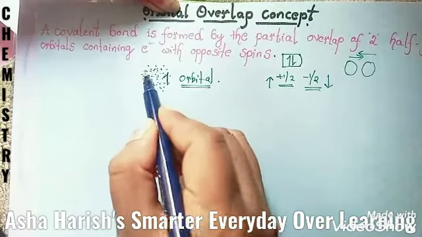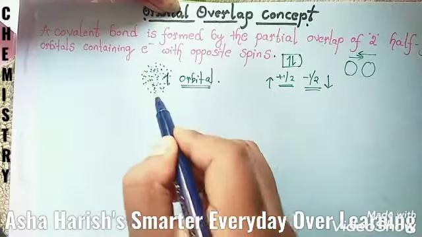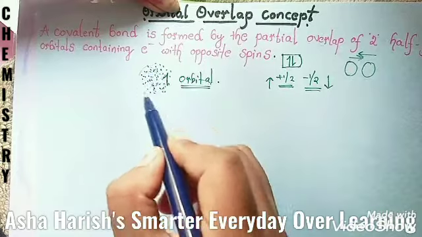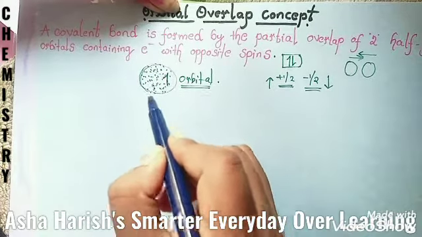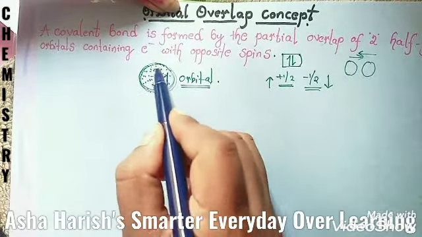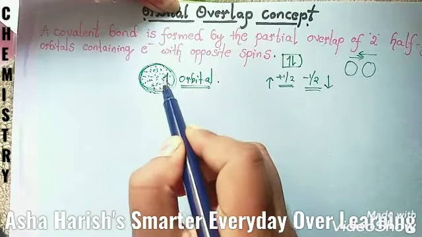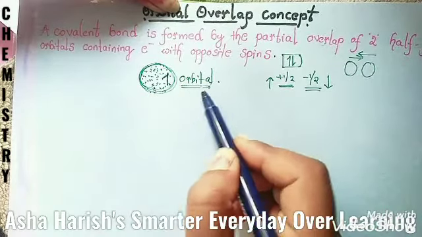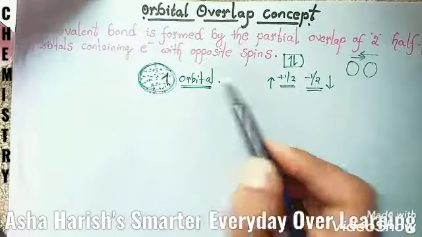This is an electron cloud. The probability of finding the electron in a specific orbit is known as an orbital.